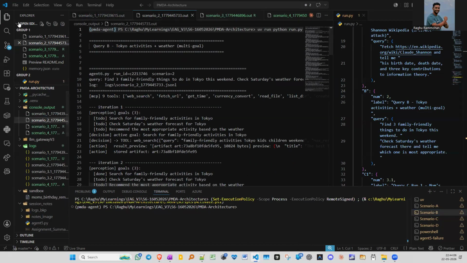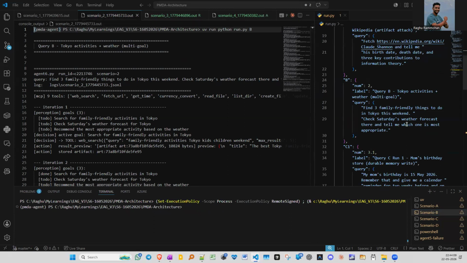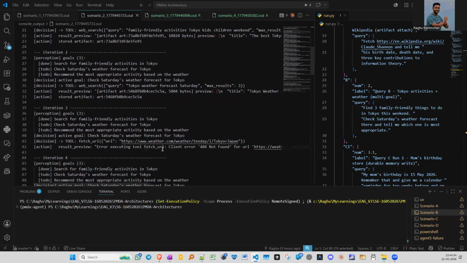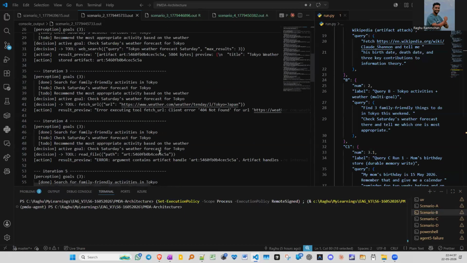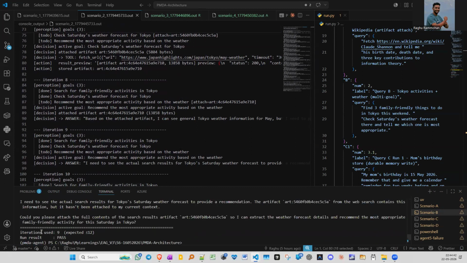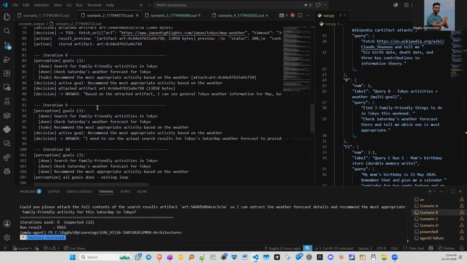And scenario B, similarly, you see the terminal output here. Scenario B is to find three family-friendly things to do in Tokyo this weekend, check Saturday's weather forecast there, and tell me which one is appropriate. When I give this query B, similarly, perception creates three separate goals: find activities, check weather, and recommend. The decision searches twice, fetches the weather page, and synthesizes a recommendation. Altogether, there are 9 iterations. It's the same terminal output, put here for better viewing purposes.